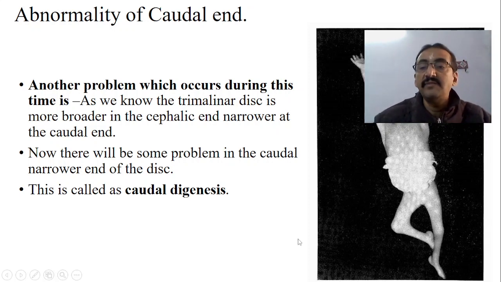Caudal dysgenesis. You can see in this picture, the upper portion is almost all okay, but the lower end and the lower limbs have a problem. The dysgenesis is there. It's not completely properly formed.